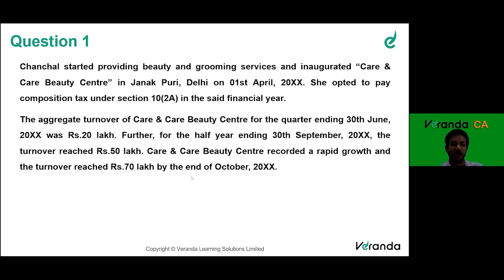The aggregate turnover of Care and Care Beauty Center for the quarter ended 30th June was 20 lakhs. So from 1st of April, she started her business till 30th June for the first quarter, her turnover reached the limit of 20 lakhs. Further, for the half year ended 30th September, so from 1st April till 30th September, the turnover reached 50 lakhs. So in the first quarter, she did a business of 20 lakhs. In the second quarter, she did a business of 30 lakhs.